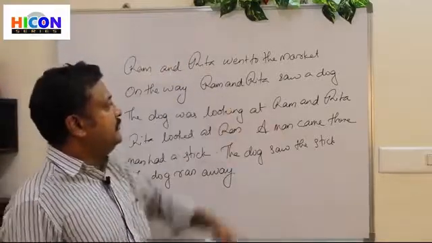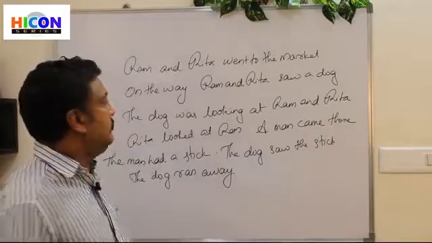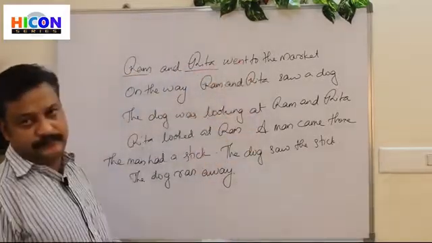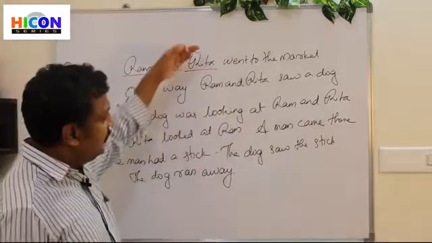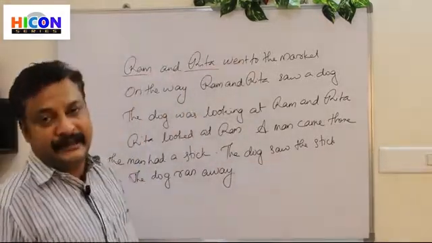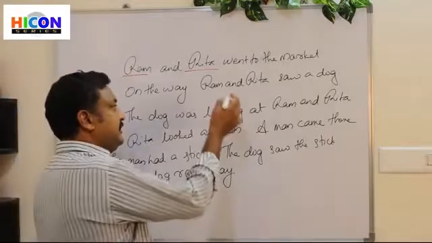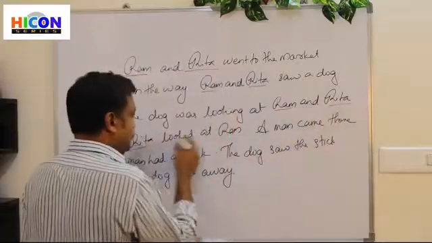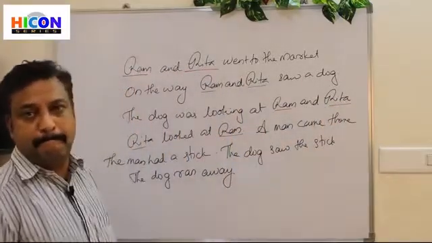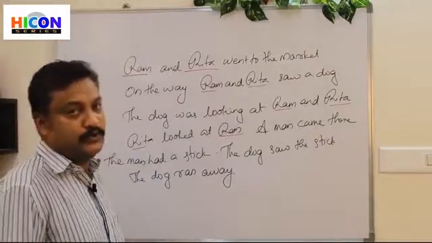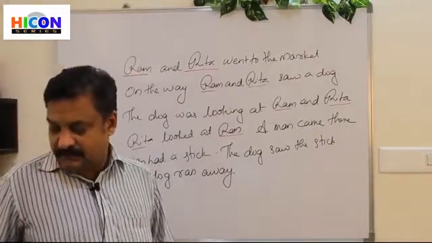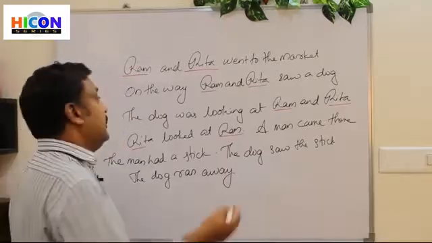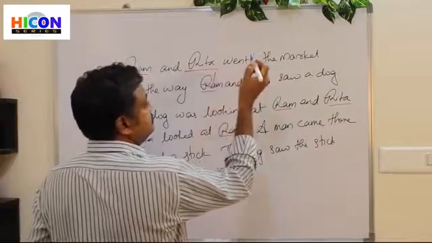Okay, so Ram and Rita went to the market. On the way, Ram and Rita saw a dog. So once we have already written the name of Ram and Rita, right? Whenever we have to write the names again and again in the passage, should we write the name again, Ram and Rita, then Ram and Rita? Should we write it? No. We need not. Instead of Ram and Rita, we can use some other words.